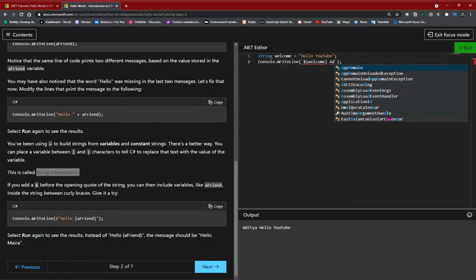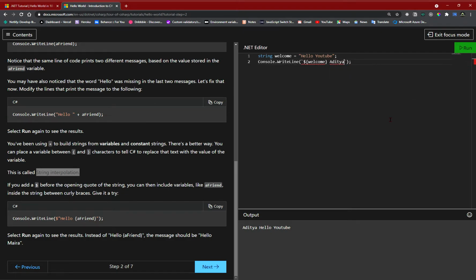You can just type your name in here. That's how you do it in JavaScript, but not here. You can get rid of this and move the dollar sign to the beginning, and then make it a quote here, and that's how it works here. If you run it, it's going to output the same thing. Hello YouTube, I did there. Okay, perfect. So this is string interpolation.